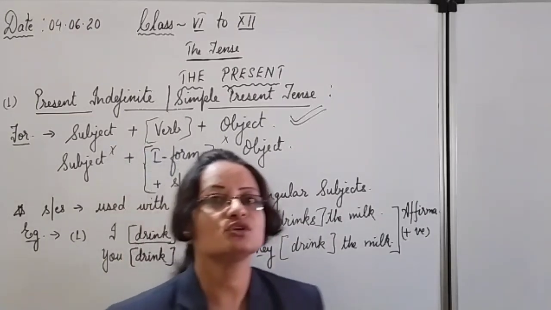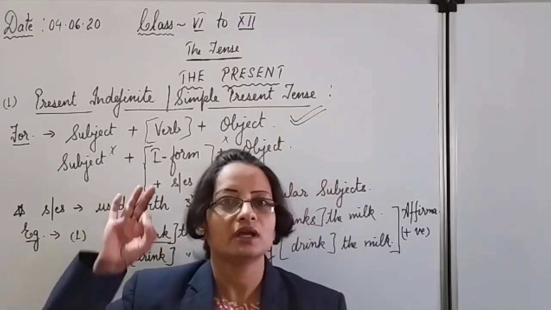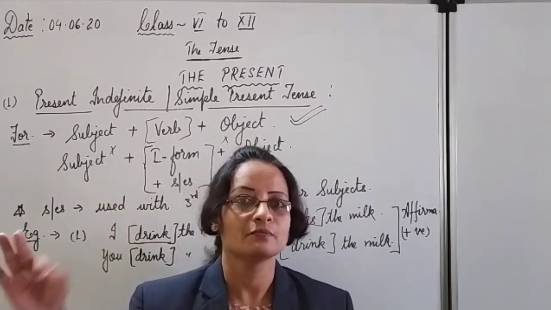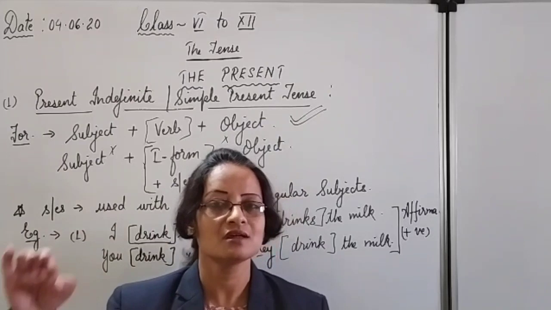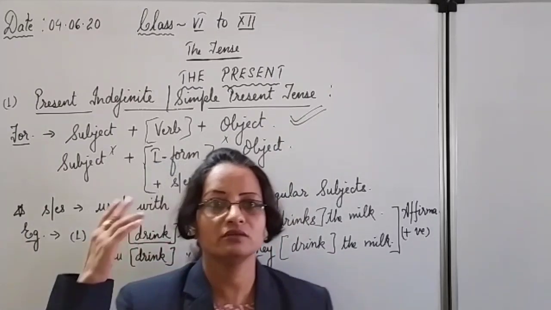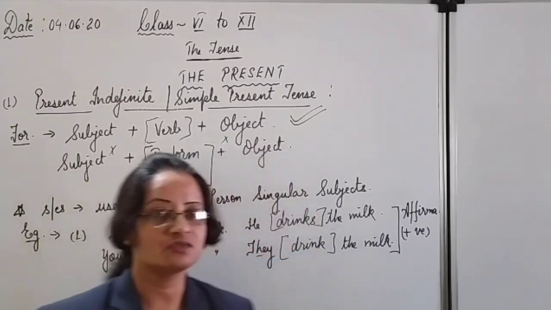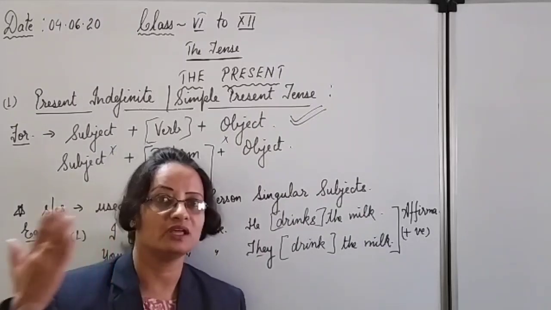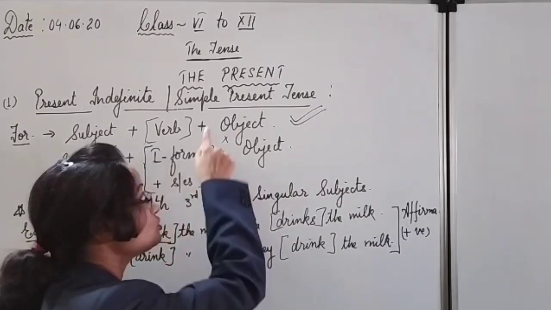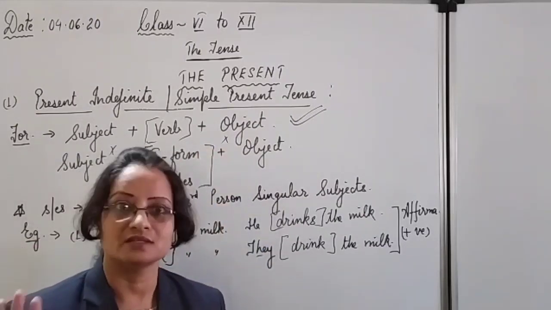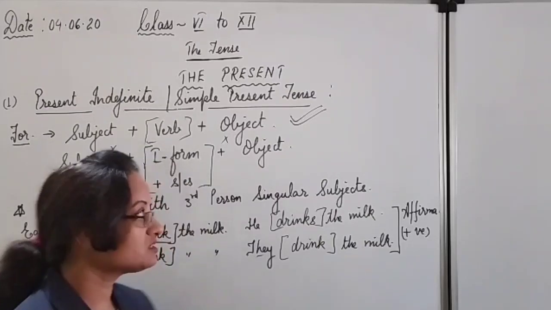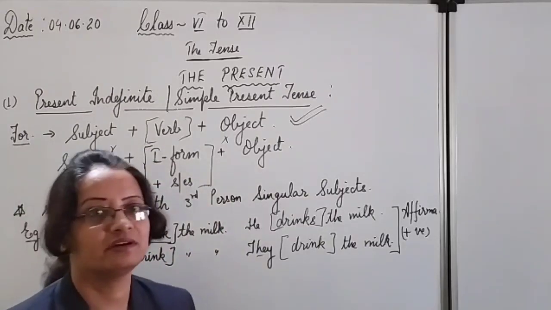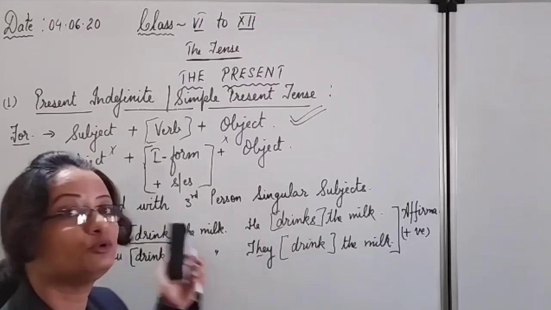So what is the conclusion drawn over here? That for daily routine activities, for your habits, natural things, universal truth, the facts which are permanent and fixed, which nobody can change, for those things you have to use simple present tense. Got it, very clear? So this is the use of simple present tense, and here is how to use it.